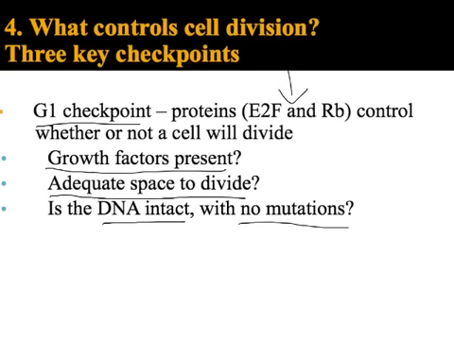And this makes sense because remember, after G1, if I pass the G1 checkpoint, I'm going to move into S. And S phase is where my DNA is copied. So if I have broken or mutated DNA, I don't want to copy that because then I'll have 2 sets of broken and mutated DNA. So this checkpoint is really important because we're making sure the DNA is okay before we copy it, because we don't want to make lots of mutated or broken copies of DNA in our cells.